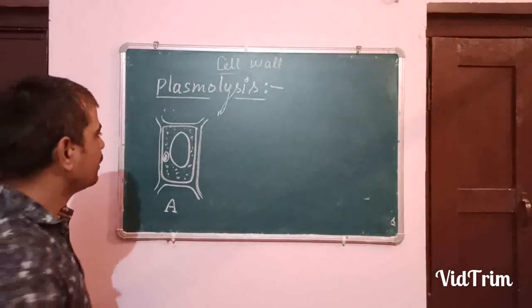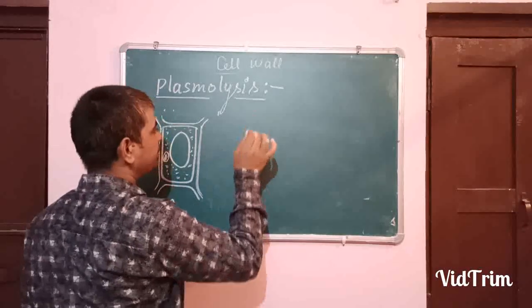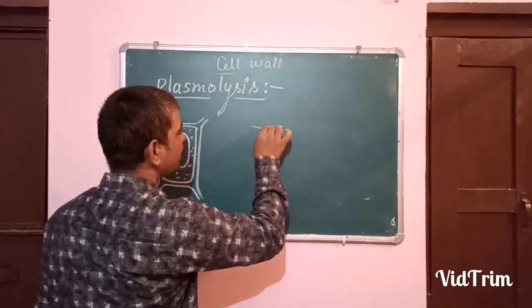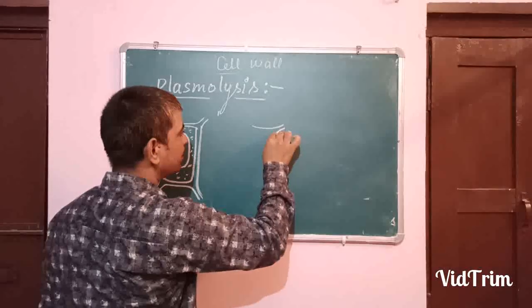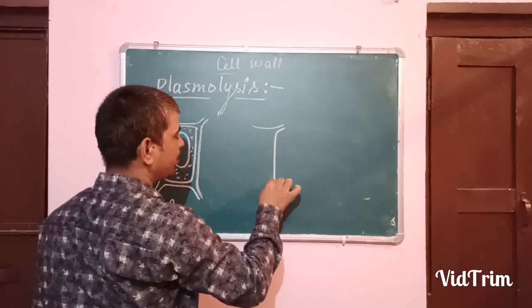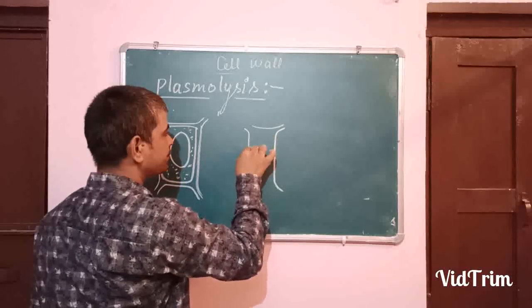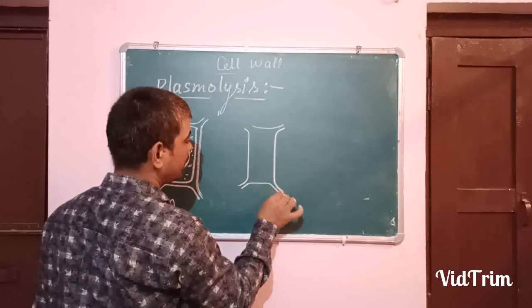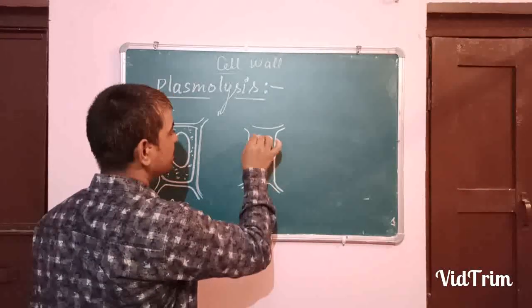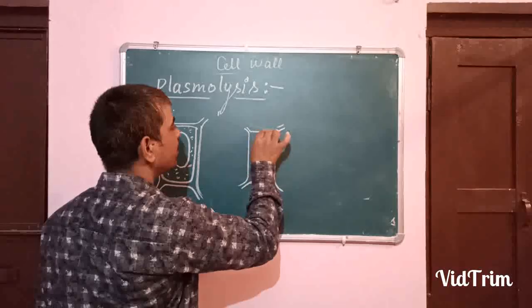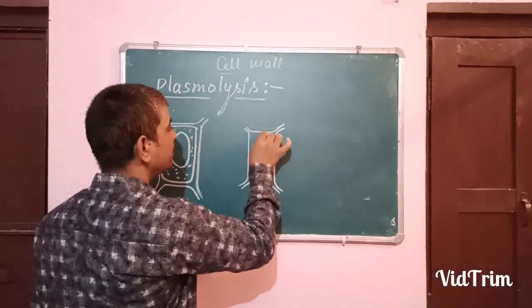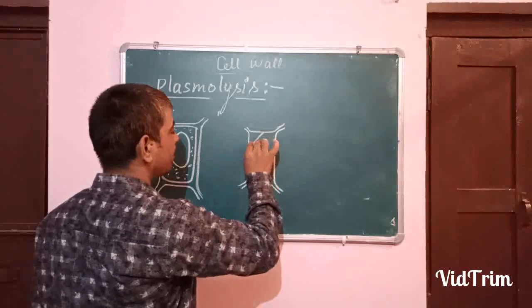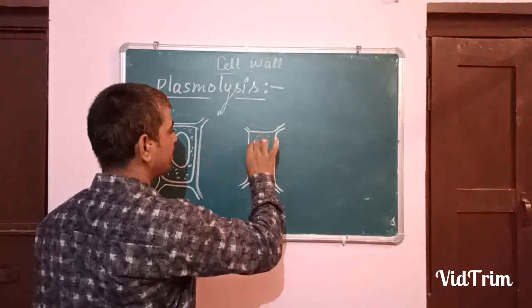This is the condition A. Now the second condition again. This is the cell wall. Think about the similar diameter. Now see the figure carefully.